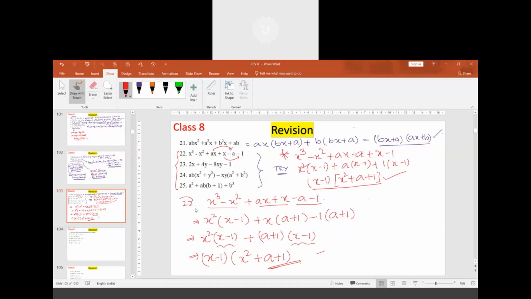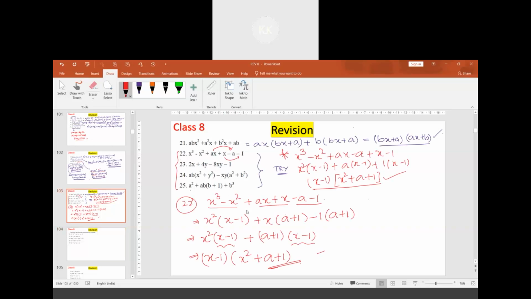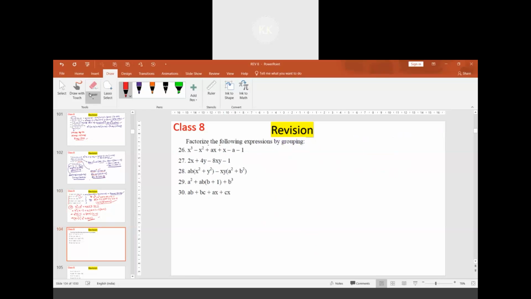Apart from this 22nd question, 23, 24, 25, you have done that. Did you find them easy? Yes, sir. Let's look at the 26th question. Any difficulty? No, sir. Answer to factorize by regrouping. This question is already done now. It's the same as the 22nd question, isn't it? Yes, sir. So this is done. 29th also the same, sir.